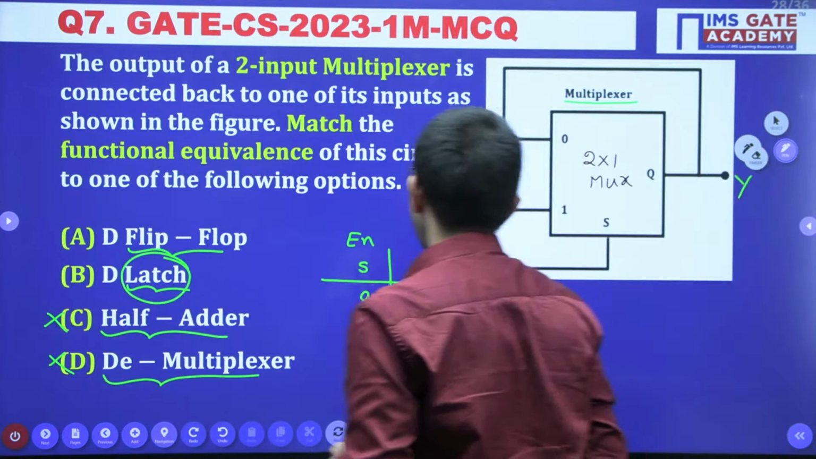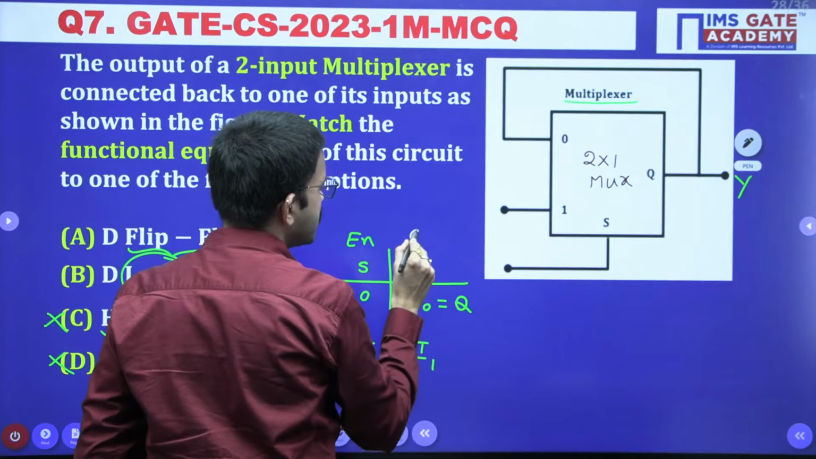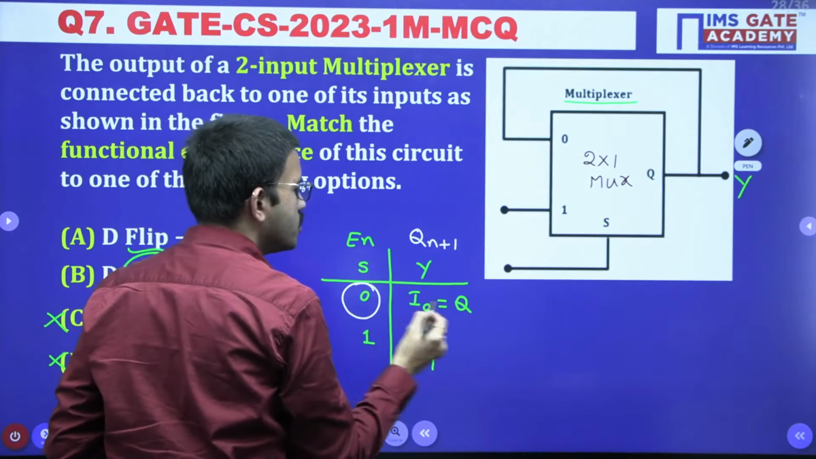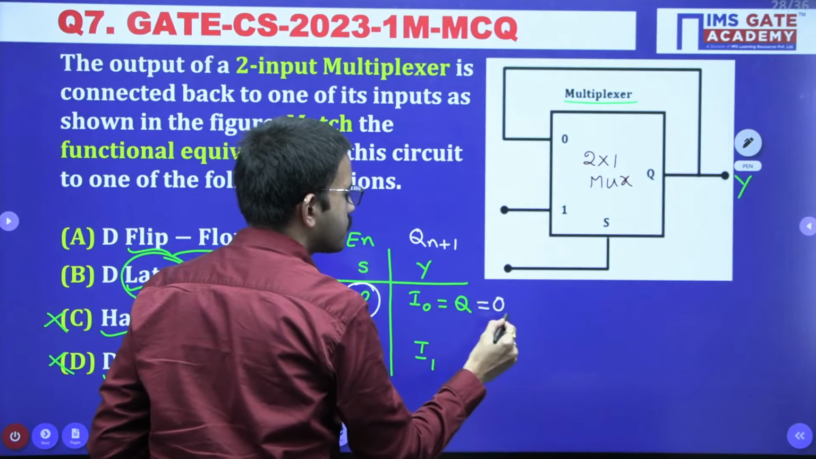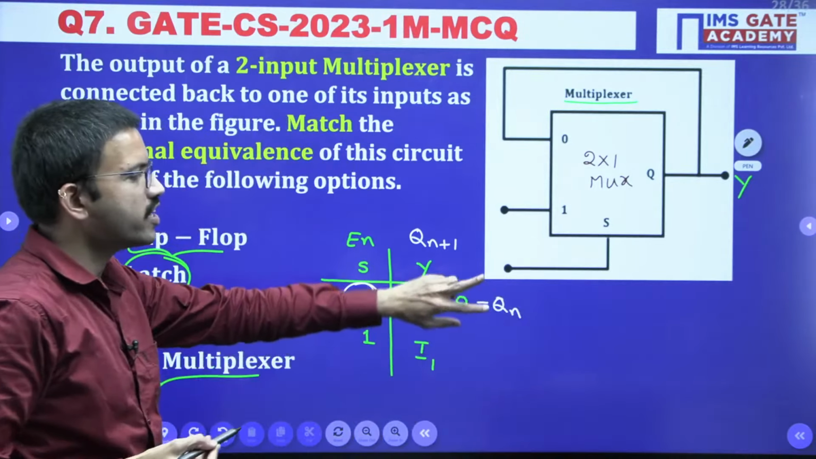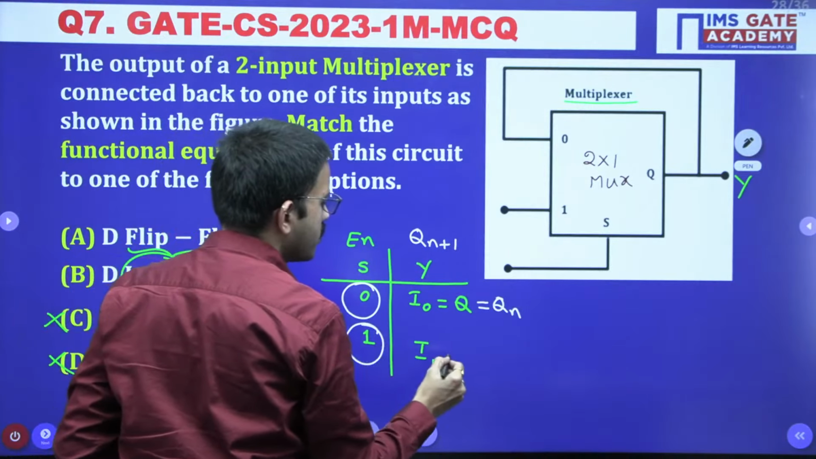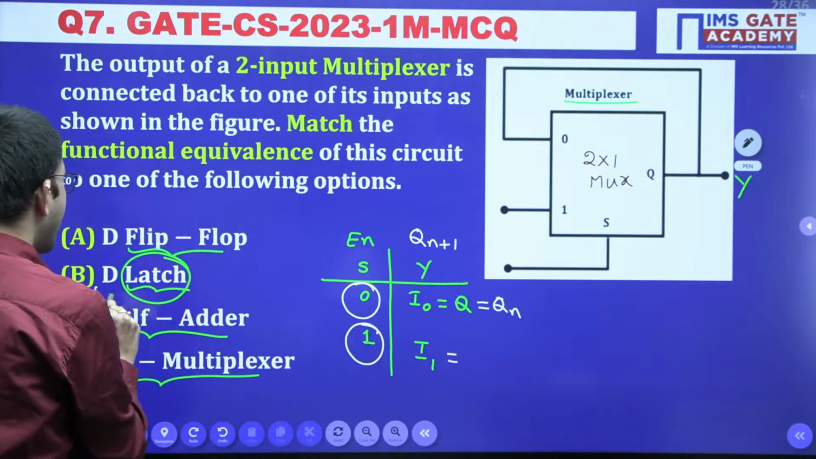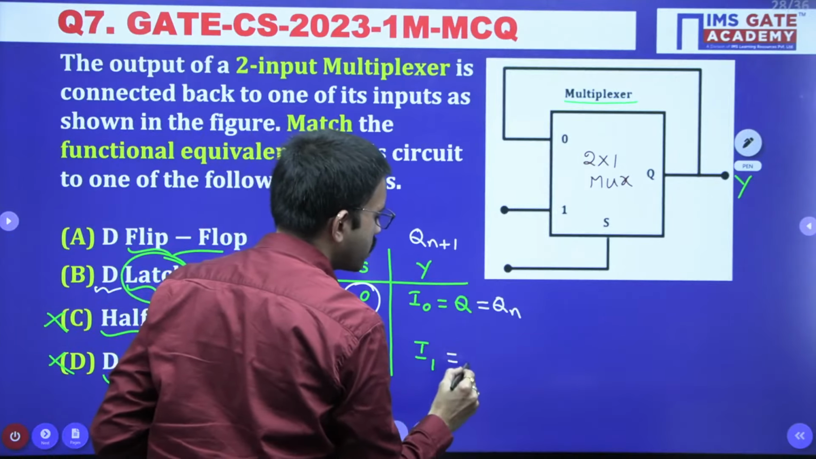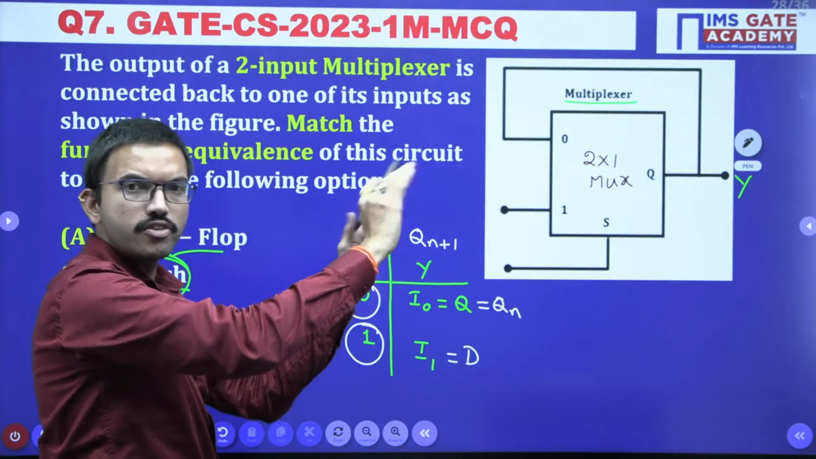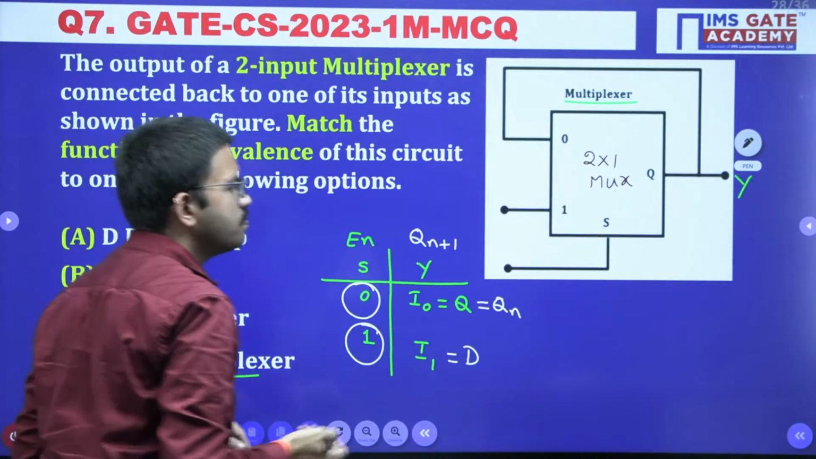You will have enable, and your output is Qn+1. When enable is 0, there is no change in the output. So whatever earlier output you had, the same thing remains. Now when enable equals 1, since it is mentioned as a D latch, this I1 you are connecting to D. So when enable equals 1, we are connecting the D input to the output. It is very simple.